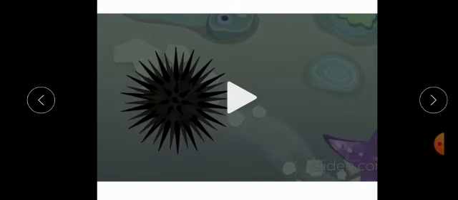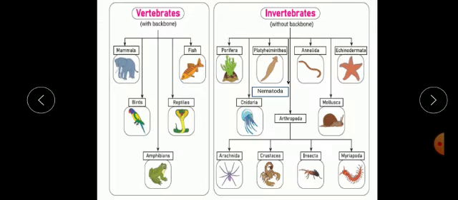So students, with class Echinodermata, we conclude the chapter Classification of Animals. Let us summarize the chapter. Animal kingdom is classified on the basis of presence or absence of backbone. Animals with backbone are known as vertebrates, and animals without backbone are known as invertebrates. Vertebrates are further classified under 5 classes. These are pisces or fishes, reptiles, amphibians, birds, and mammals, whereas invertebrates are grouped into 8 different classes.